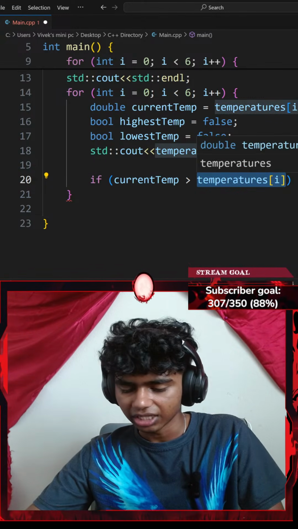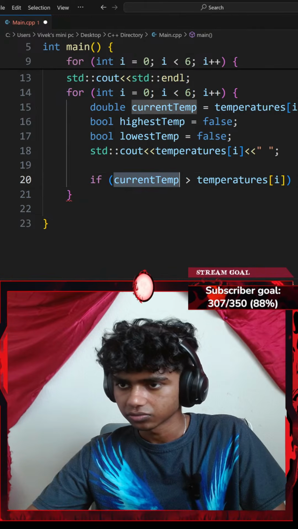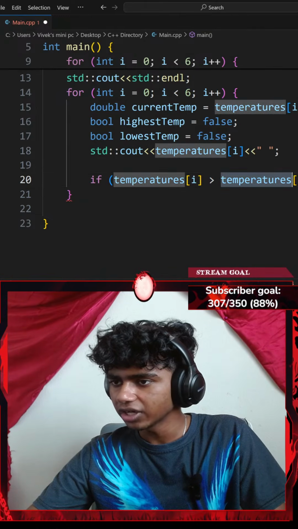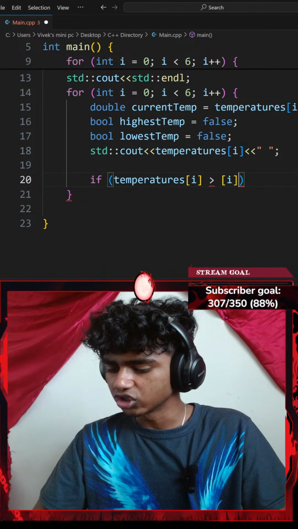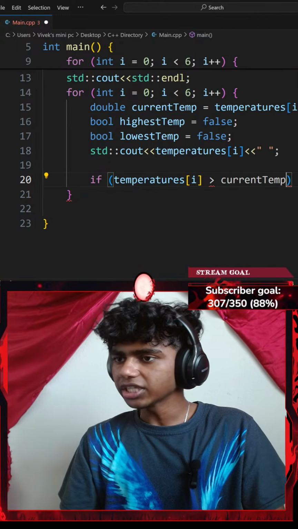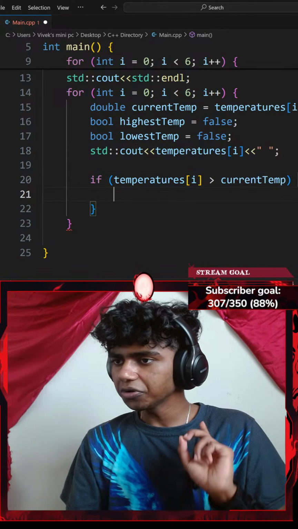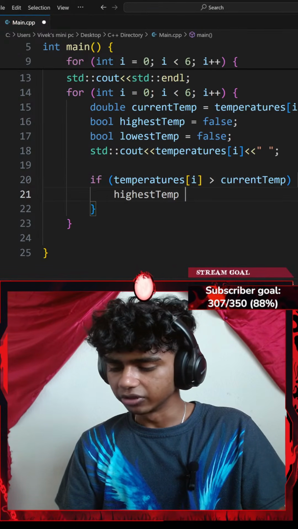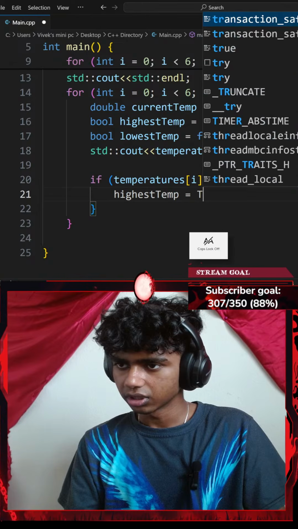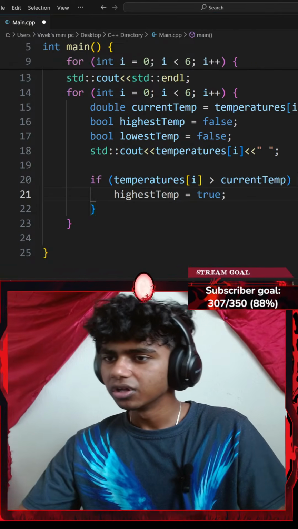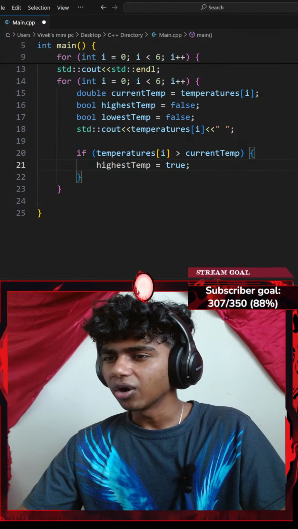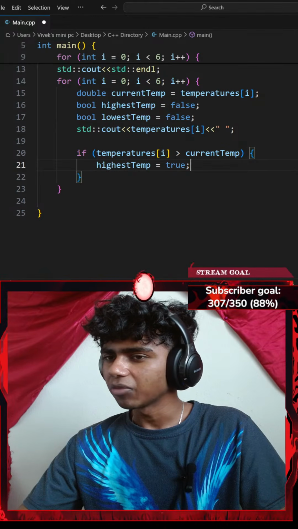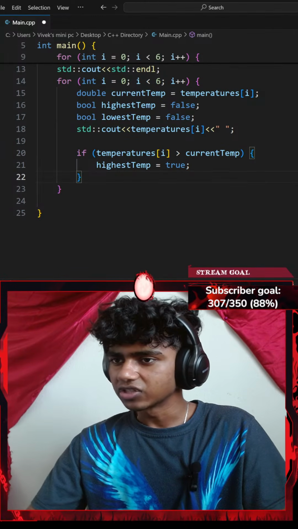Okay, guys, I think I got it. If my temperature at index of i is greater than my current temperature, I'm going to do something. I'll go with a pair of curly braces and set my highest temperature variable to be equal to true. This is going to be lowercase true. That said, I'll go with another if statement, I think.